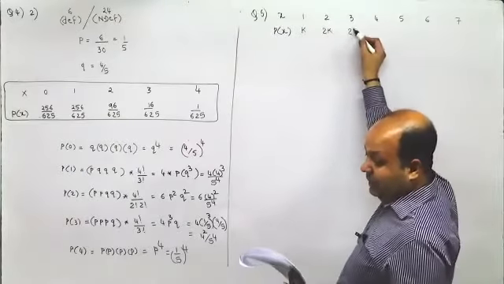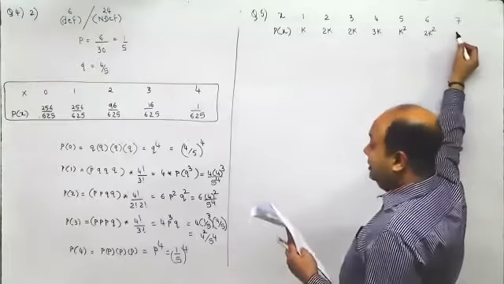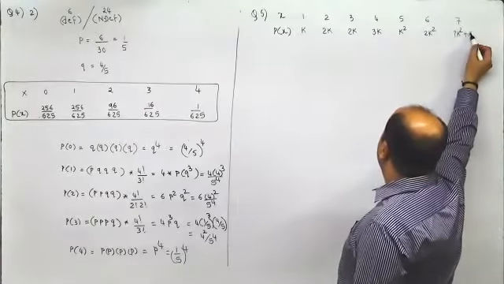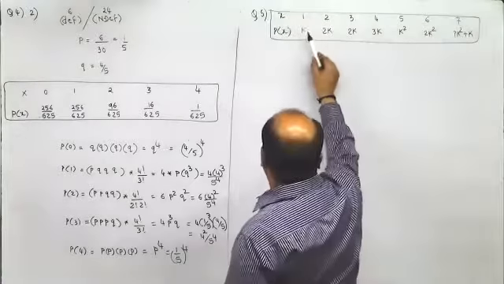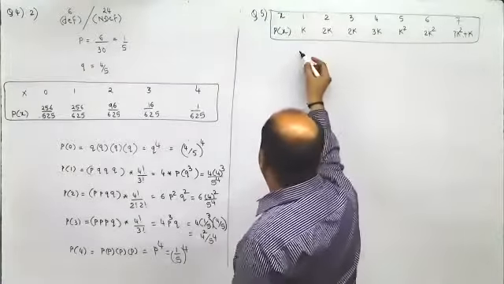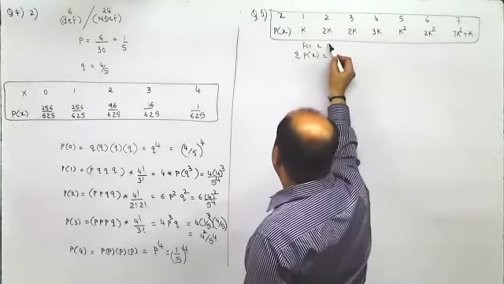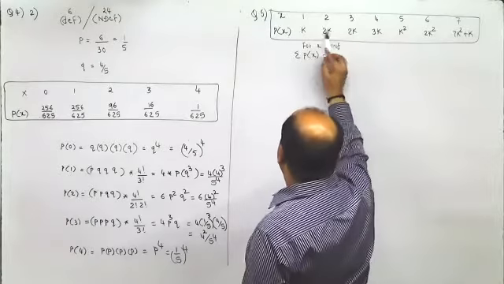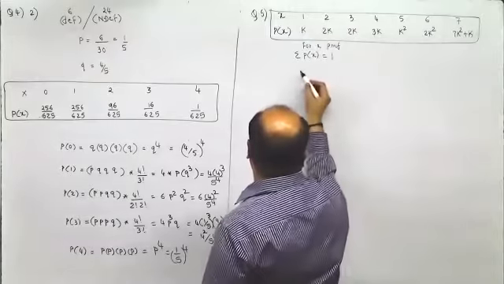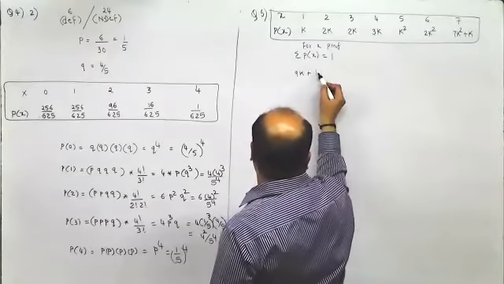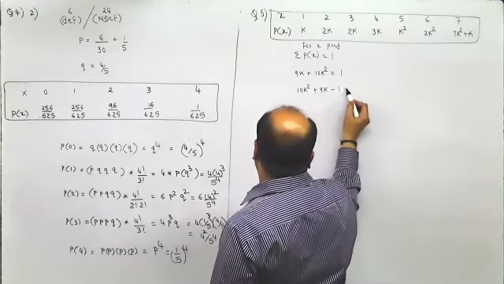First part: k, 2k, 2k, 3k, k square, 2k square. Now for a probability distribution, when you add all the probabilities, it is equal to 1. So sigma px should be 1 for a PMF. Therefore, 3k, 5k, 8k plus k, 9k plus 3k square, 10k square equals 1. So you get 10k square plus 9k minus 1 equal to 0.